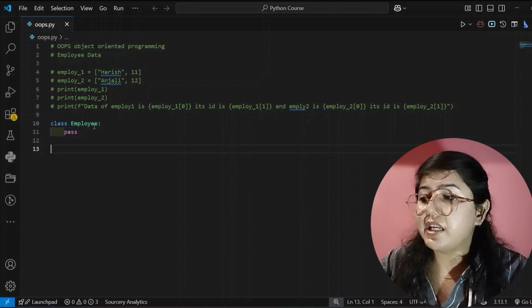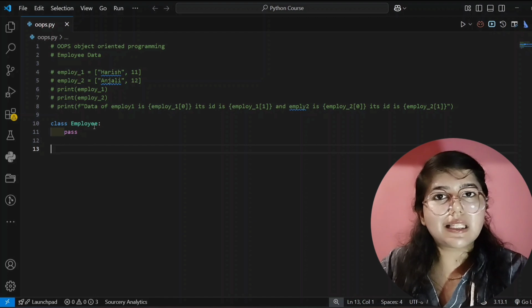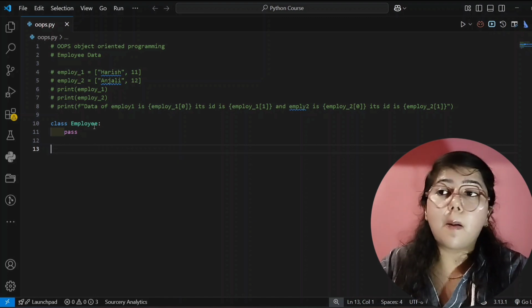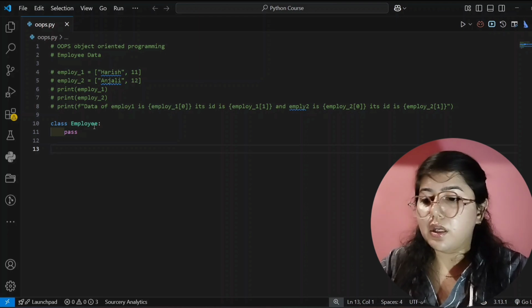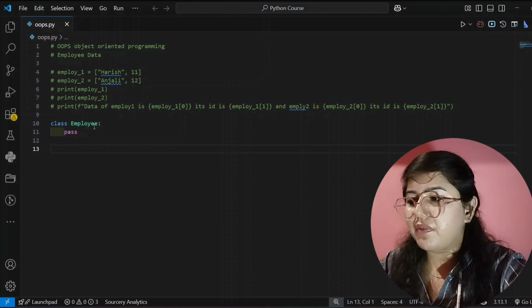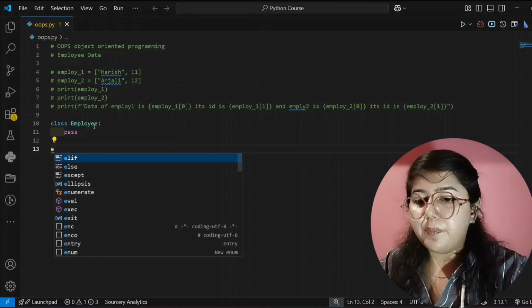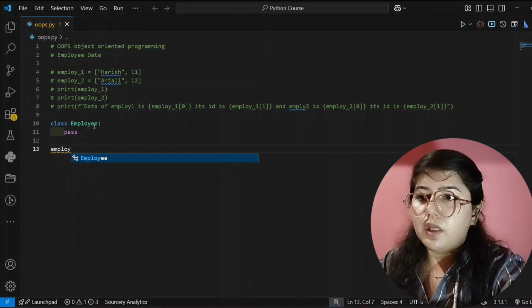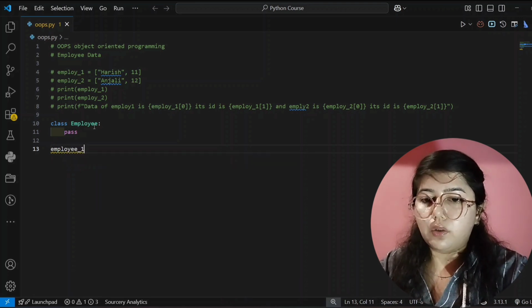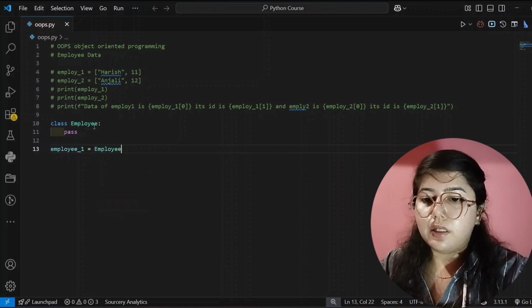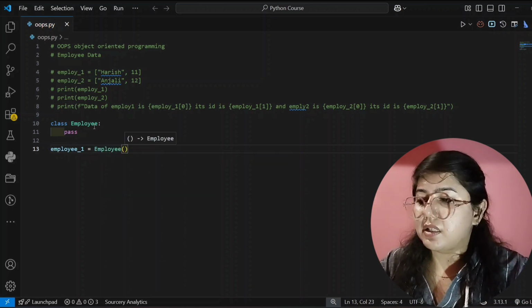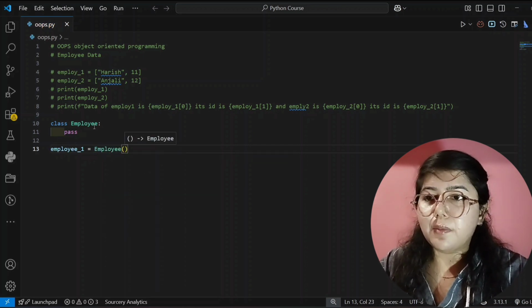Now in the next line, here I will create objects. My class is created. Yes, initially it's empty, but we have created our class. Now we will create our objects. So I'm giving our object name, that is employee 1. And here I will write the class name, then parentheses, and now I can print this.